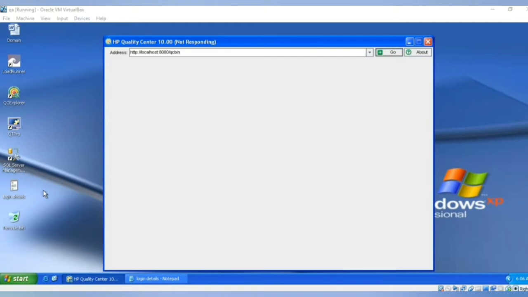So Quality Center is basically a test management tool. What does that mean? Test management, in the sense that you can manage all your testing activities in one place.